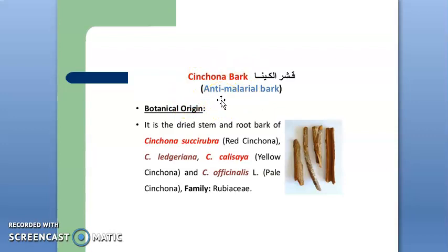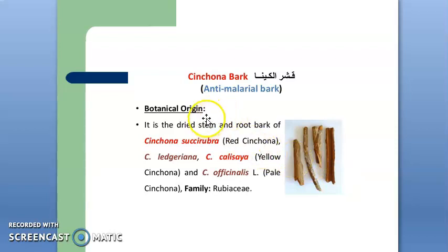The two important synonyms of this drug are Peruvian bark and Jesuit's bark. These are the most important synonyms on which a question may occur in the GPAT examination. So, remember the synonyms are Peruvian bark and Jesuit's bark.